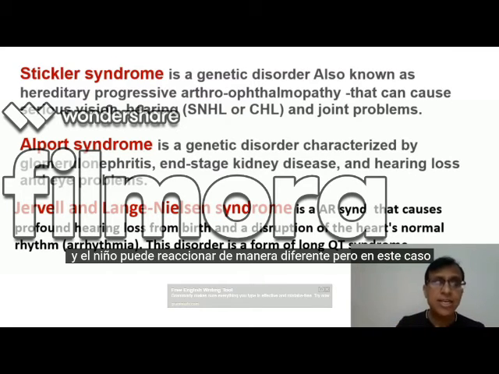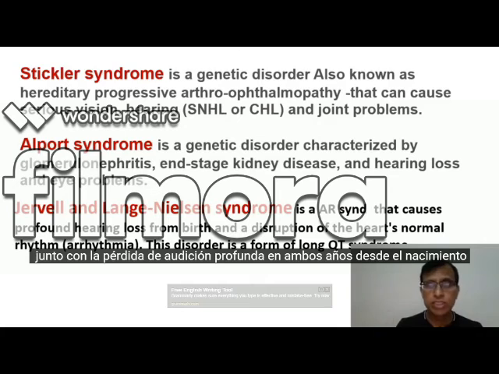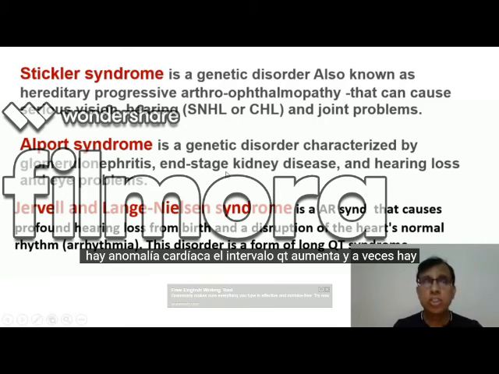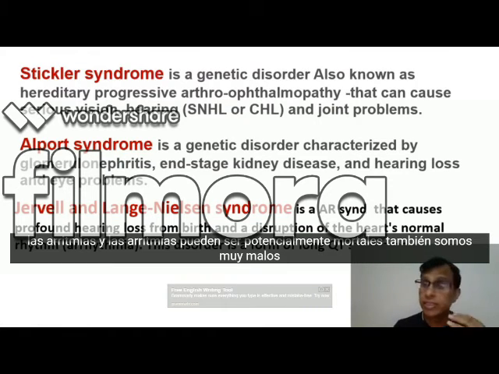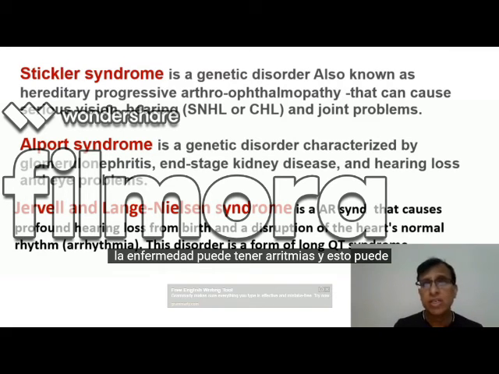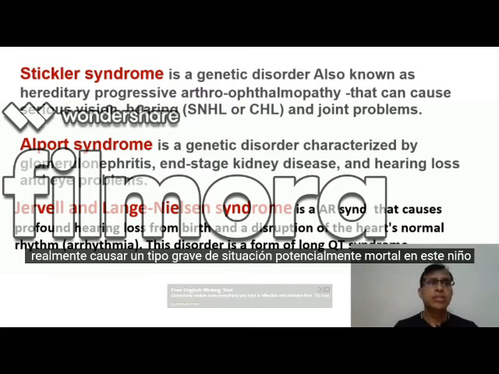But in this case, along with the profound hearing loss in both ears right from birth, there is a heart anomaly. The QT interval is increased, and sometimes there are arrhythmias, and arrhythmias can be life-threatening, we all know. So it is a very bad disease to have. Arrhythmias can be there, and this can really cause a serious, life-threatening situation in this child.